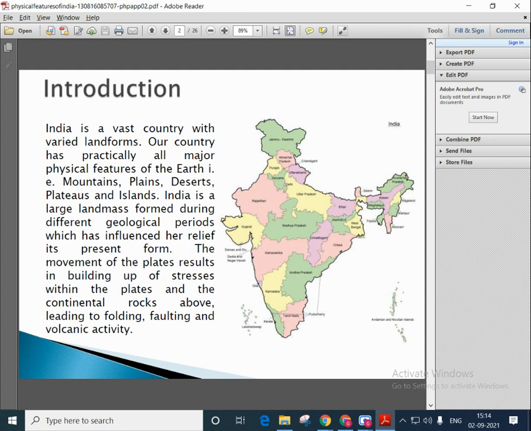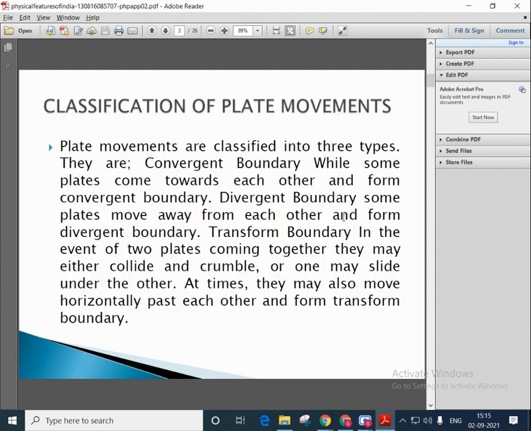India is a large landmass formed during different geological periods which has influenced her relief, its present form. The movement of the plates results in building up of stresses within the plates and the continental rocks above, leading to folding, faulting, and volcanic activities.